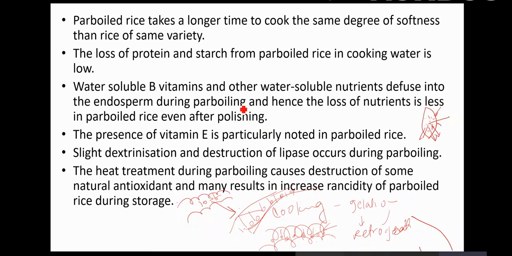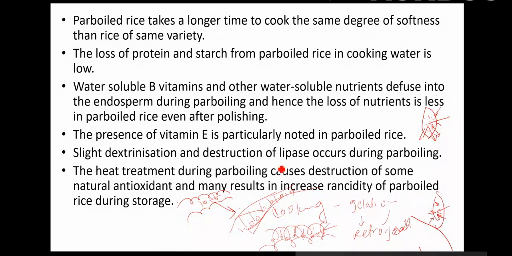Also, water-soluble vitamins and other water-soluble nutrients diffuse into the endosperm during parboiling, and hence there is less loss of nutrients, and therefore parboiled rice is more nutritious, even after polishing. So all these nutrients which were outside in the bran layer diffuse inward.